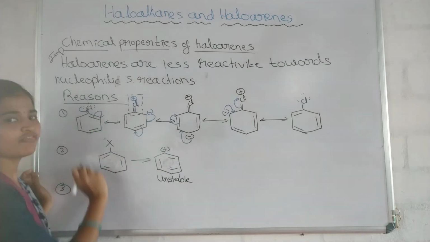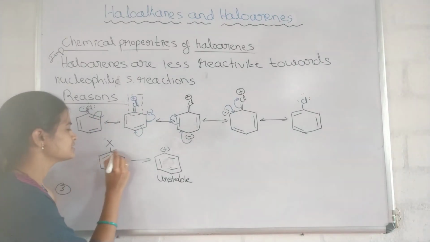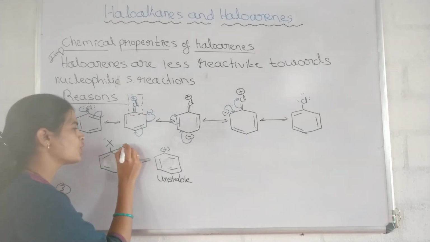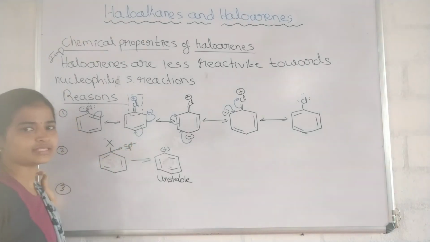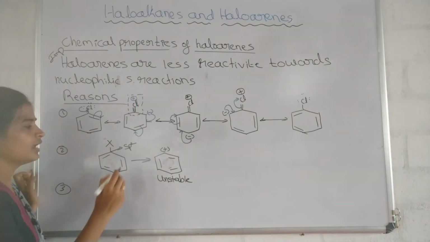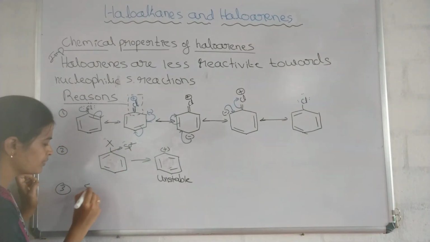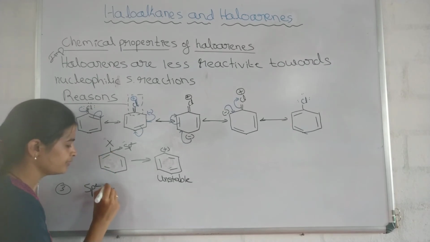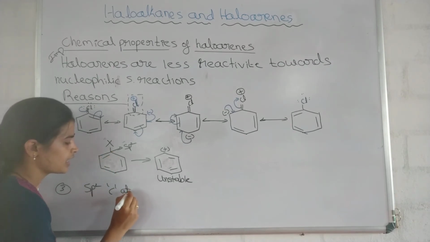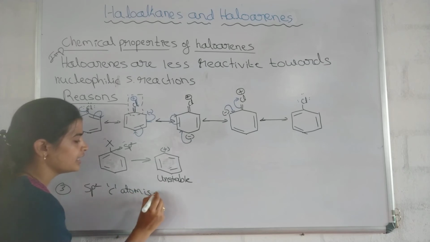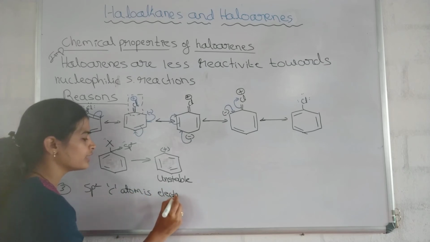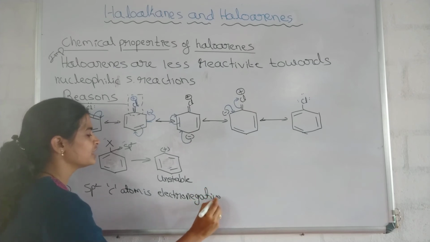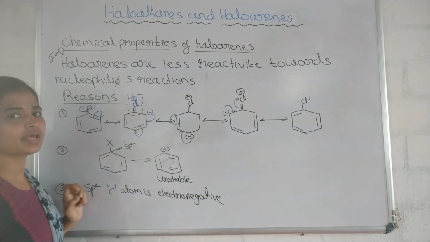In haloarenes, the carbon atom attached to a halogen is sp2 hybridized. Because of that, the carbon atom is more electronegative. The electronegativity is decided by the hybridization.